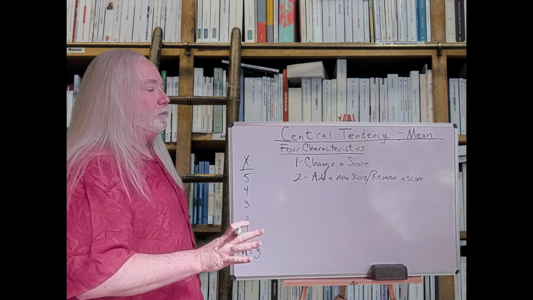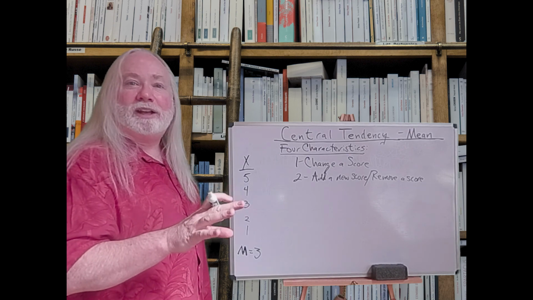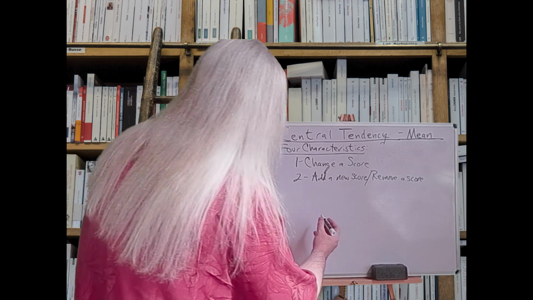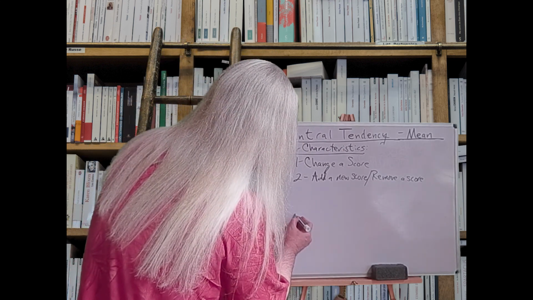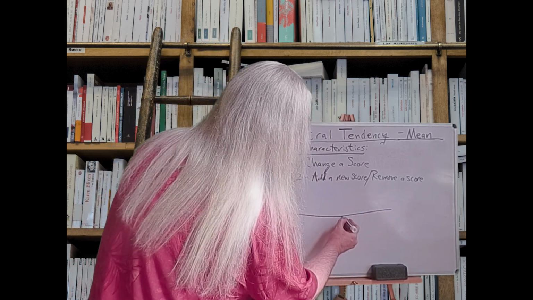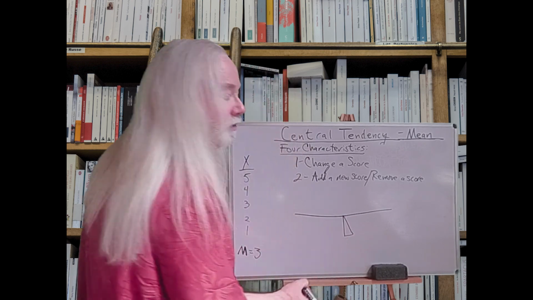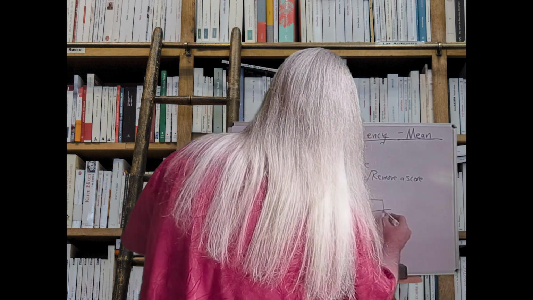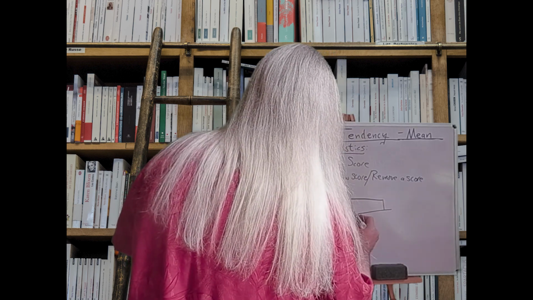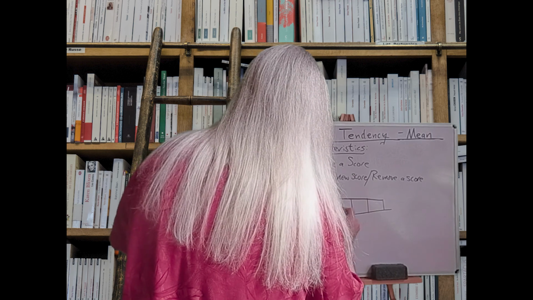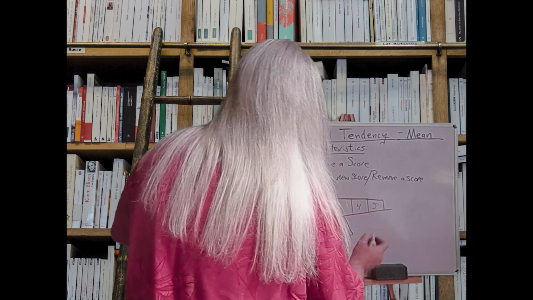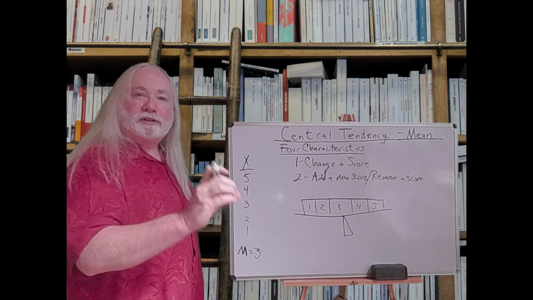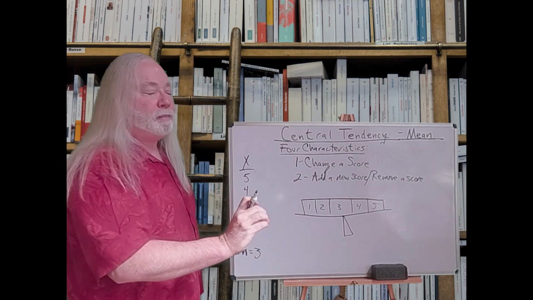Let's look at it another way. Kind of a mix between a scale and a modified histogram here. So let's think about it as a scale. Let's say I've got a scale here. And this is exactly where it balances out there. There's our fulcrum. So there's our 5 raw scores on a scale, and it balances right at 3. That's our central tendency. It's right there in that center balance point.